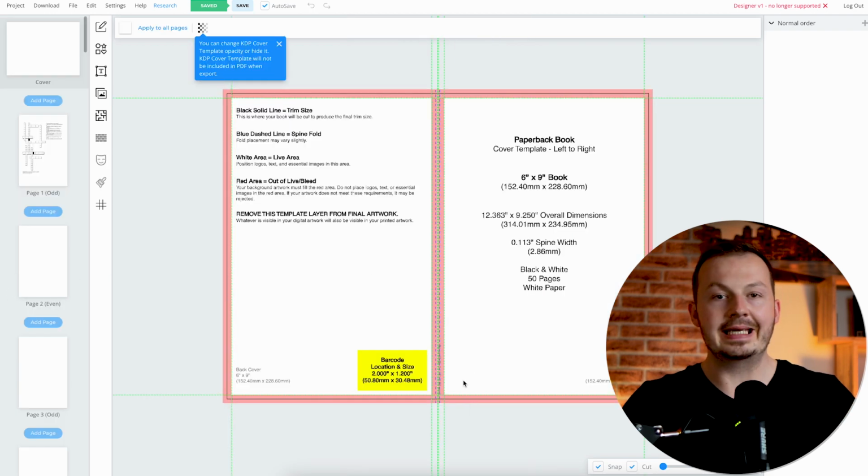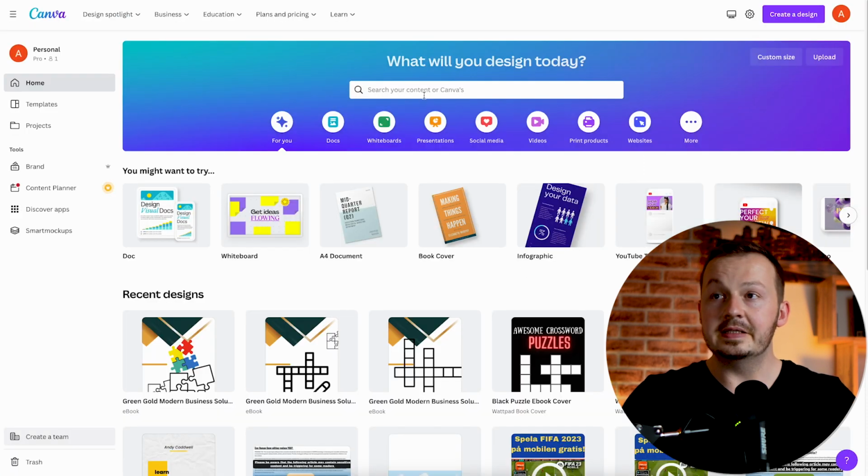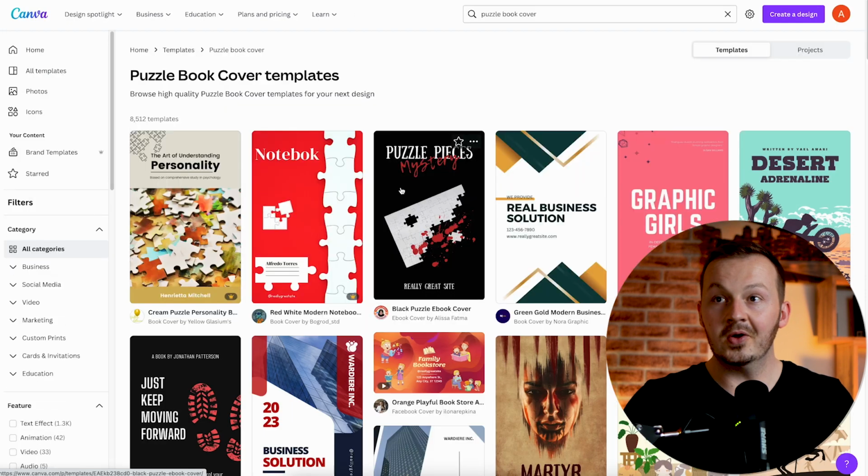And a good book requires a good cover as well. So you need to place two images right here that will serve as a cover, but you don't have to draw anything yourself. What you want to do is go to canva.com and here in the search bar, type in puzzle book cover, hit enter, and you will be presented with all these pre-made templates that you can use for the cover of the book.